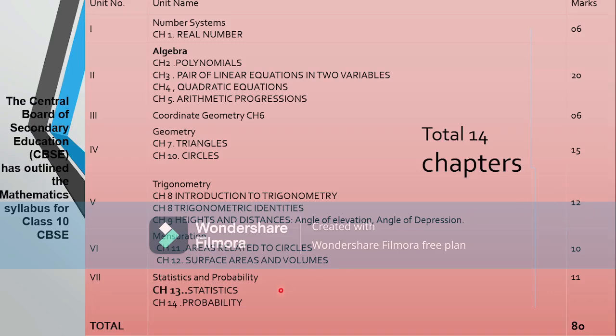Then comes the mensuration unit, containing 2 chapters, area related to circles and surface area and volume. A very typical chapter, having lots and lots of formulas. The total weightage is 10. Then the last unit, that is statistics and probability, containing 2 chapters, statistics and probability. The total weightage is 11.